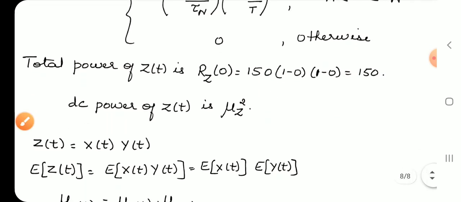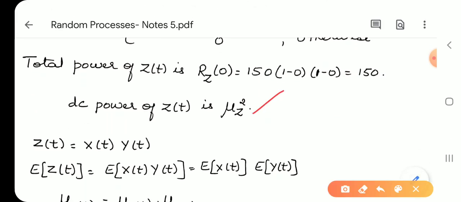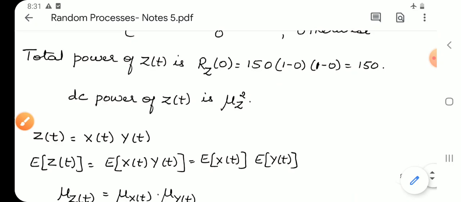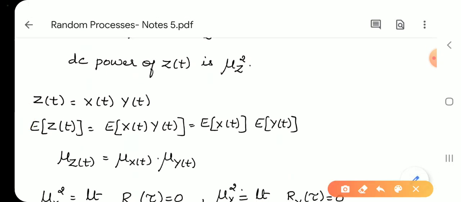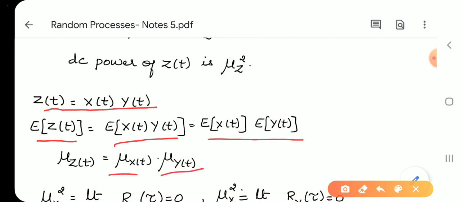DC power of Z(t). The DC power of Z(t) is given by mu_z square, that is the mean of Z squared. First let us find mu, then we can find mu square. Z(t) is equal to X(t) into Y(t). E of Z(t) is E of X(t) into Y(t). Since they are independent, we can write it as the product of both, so it is nothing but mu_x into mu_y.